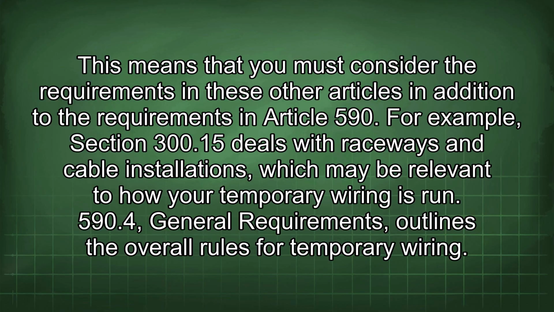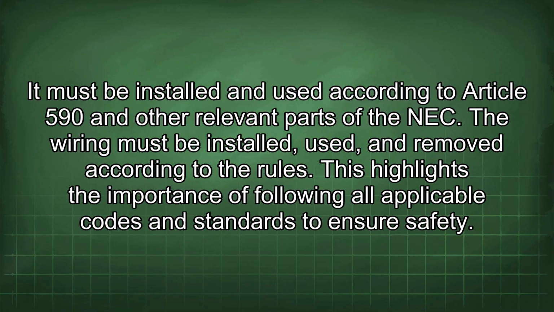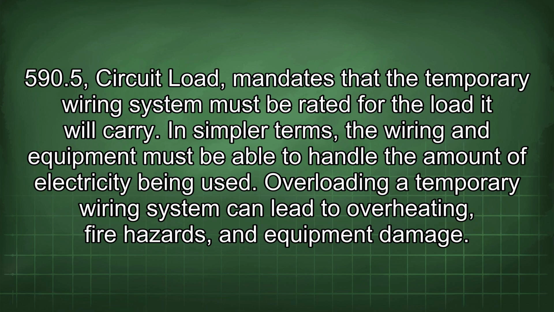590.4 General Requirements outlines the overall rules for temporary wiring. It must be installed and used according to Article 590 and other relevant parts of the NEC. The wiring must be installed, used, and removed according to the rules. This highlights the importance of following all applicable codes and standards to ensure safety. 590.5 Circuit load mandates that the temporary wiring system must be rated for the load it will carry. In simpler terms, the wiring and equipment must be able to handle the amount of electricity being used. Overloading a temporary wiring system can lead to overheating, fire hazards, and equipment damage.